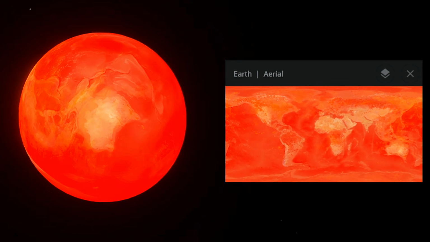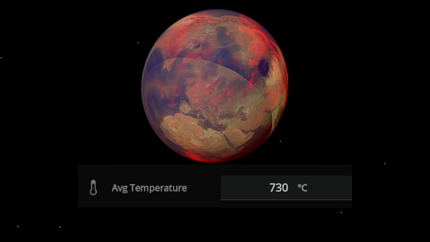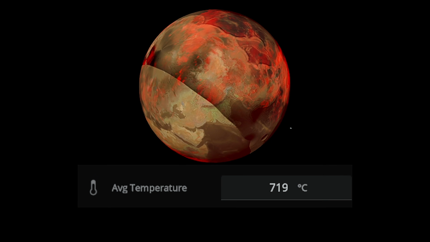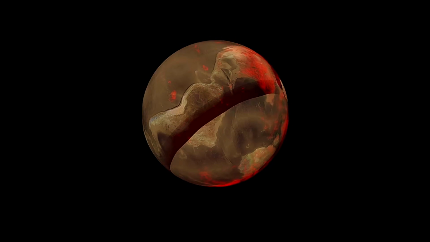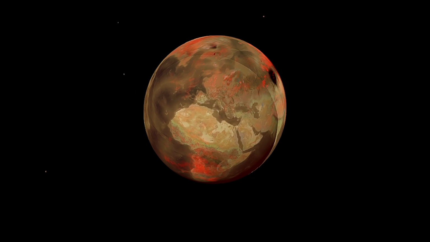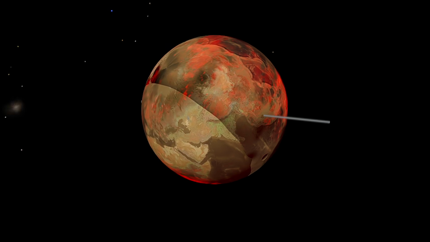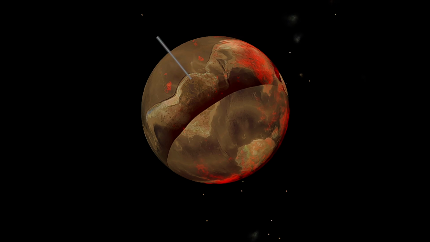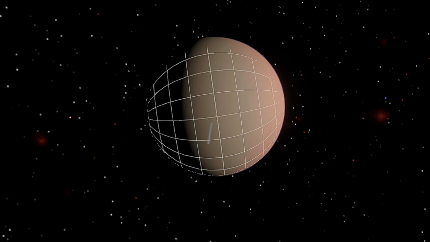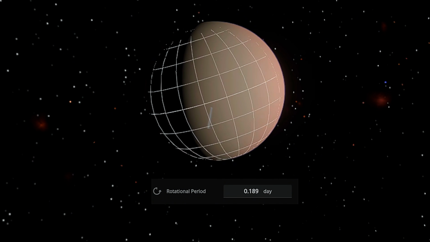This time, the planet never cools down. The average surface temperature stabilizes at around 700 degrees Celsius, preventing liquid water from ever returning. Even more dramatically, the atmosphere becomes 100% carbon dioxide. Earth's rotation axis shifts, placing the South Pole near Southeast Asia and the North Pole near South America. The planet now spins in a rolling motion, completing one full rotation in just 4.5 hours.